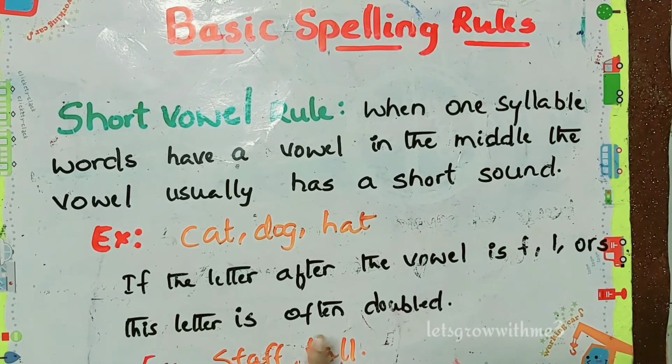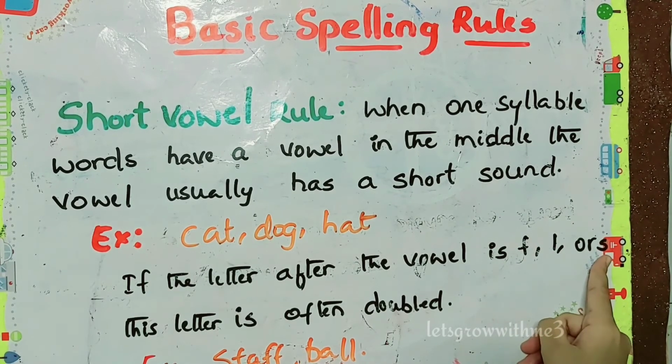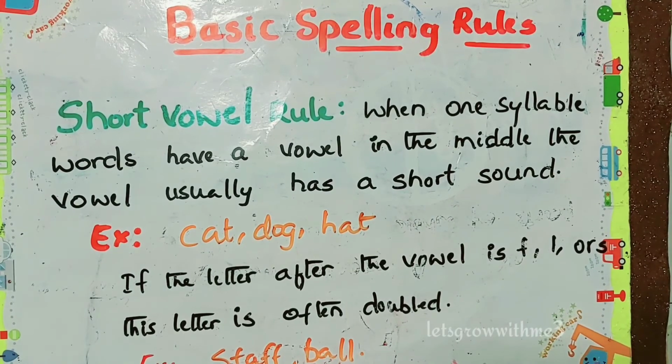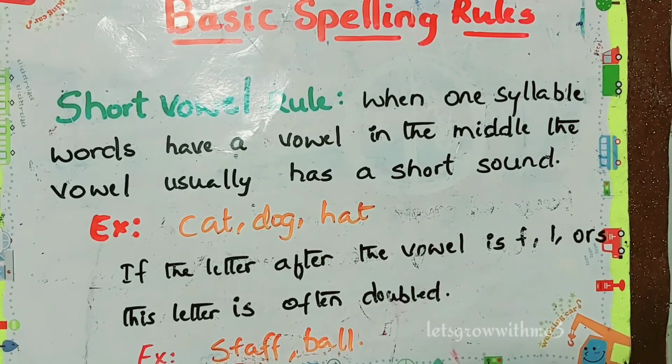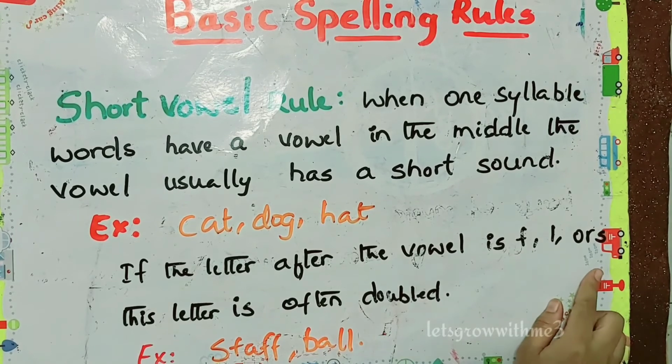This rule also says if the letter after the vowel is F, L or S, this letter is often doubled. For example, staff: after the A we have the consonant F, so it is doubled.